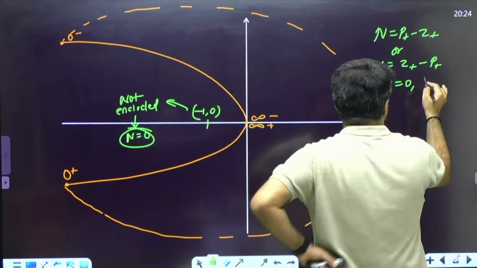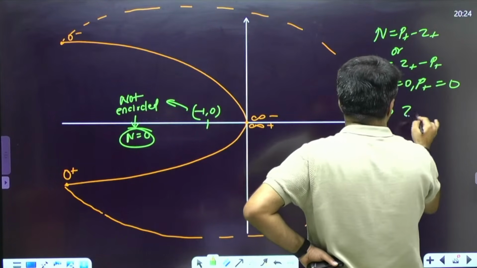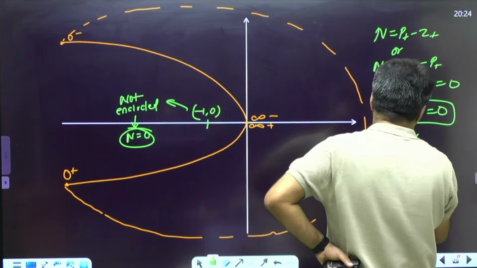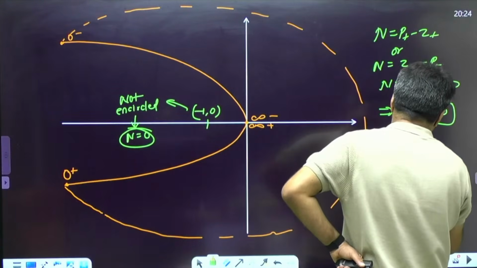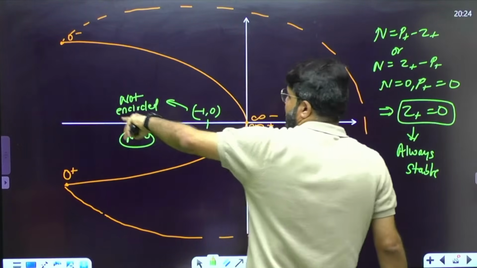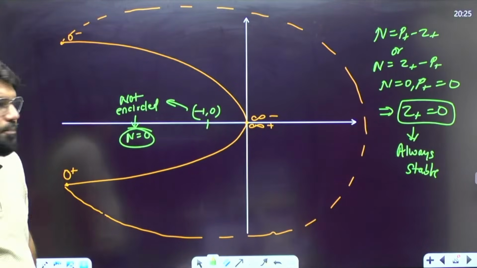Whatever contour is given, P plus is also 0 for the question. So if you feed in any of the data, Z plus is 0, and the system is always stable. Because even if you increase the gain, it is not going to intersect the negative real axis anyhow. Infinity into K will remain infinity.